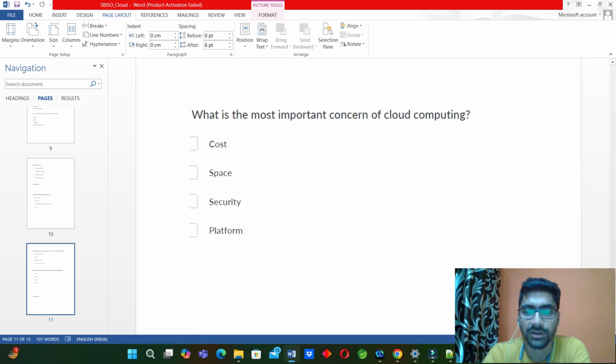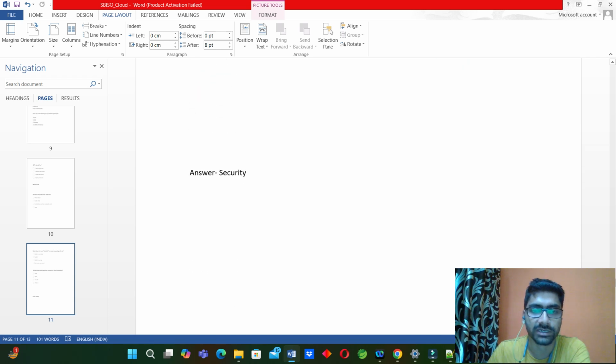Okay. What is the most important concern of cloud computing? Cost, space, security, platform. So we all know in cloud computing, everything is important, but what should be the most important thing that we should know? Okay, the most important thing is security. Many banking applications will be deployed in cloud. So security should be the first concern. It should be well secured. Okay, so that's why security is the most important concern.